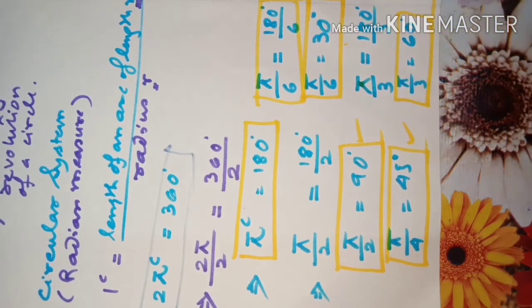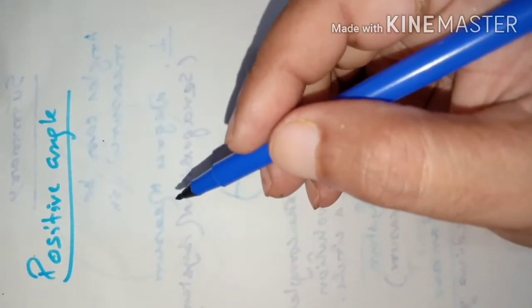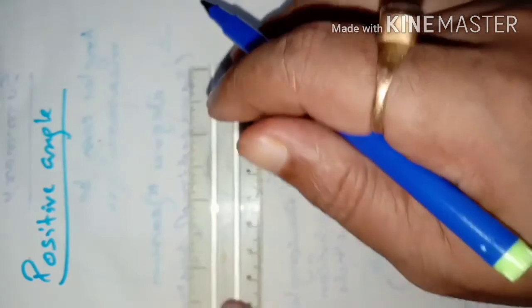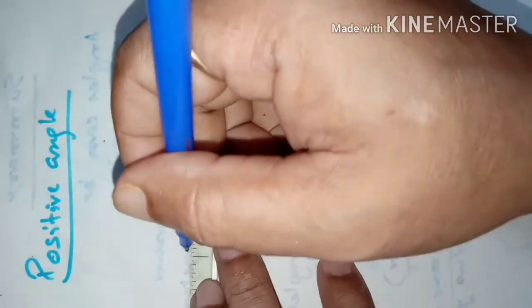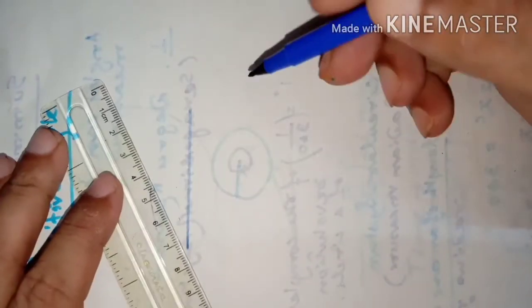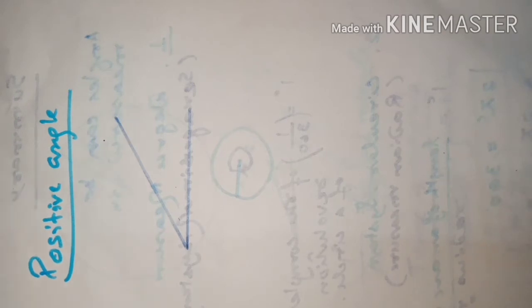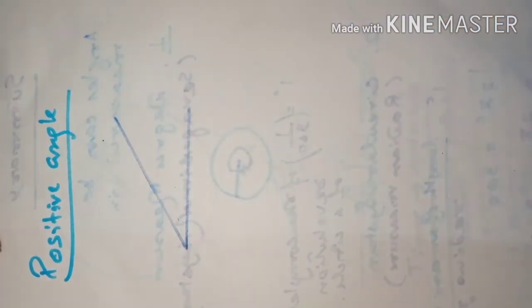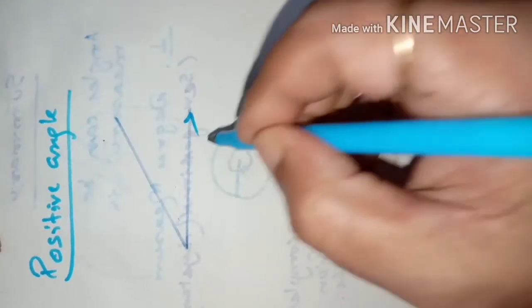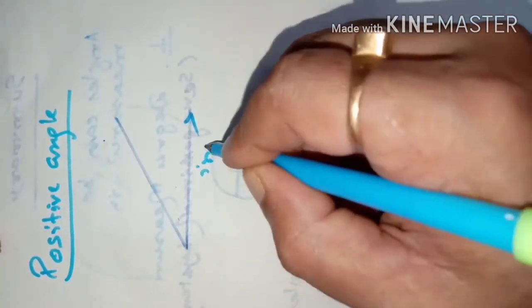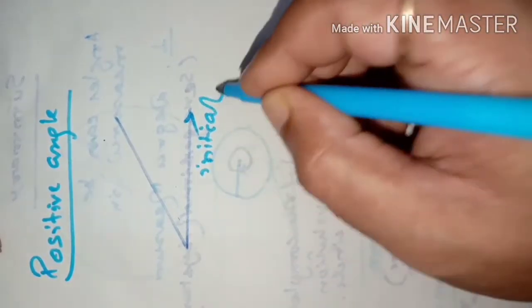Now I am going to tell you about the positive angle. What is a positive angle? If an angle is measured in the anti-clockwise direction, suppose you are holding your protractor here and measuring this angle from this side. This is the initial ray. We have already learned in class 9 how this angle is formed.